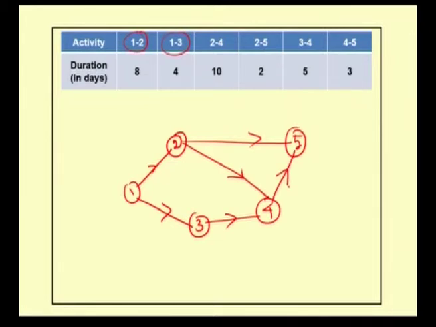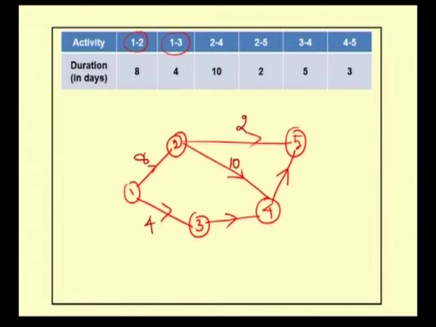The activity 1 to 2 has duration 8 days, the activity 1 to 3 has duration 4 days, the activity 2 to 4 has duration 10 days, and for activity 2 to 5 the normal time is 2.